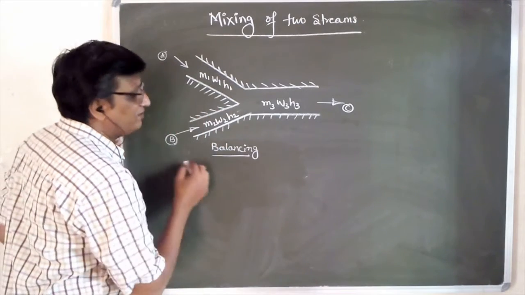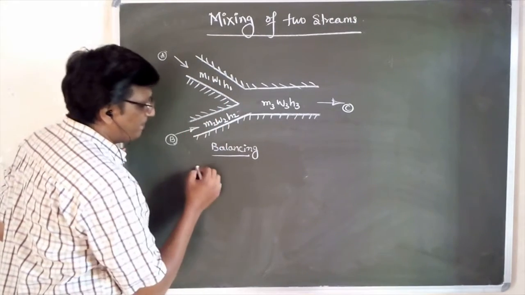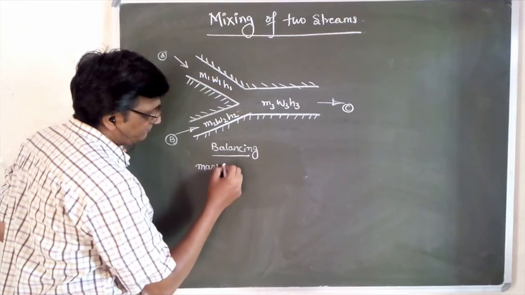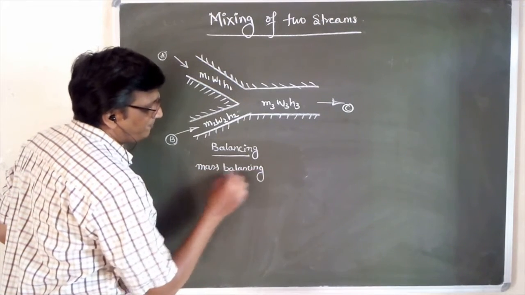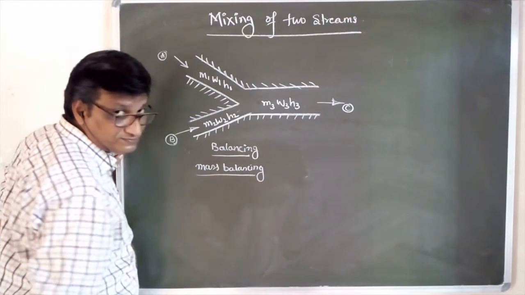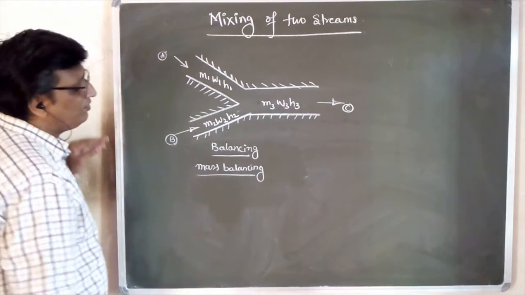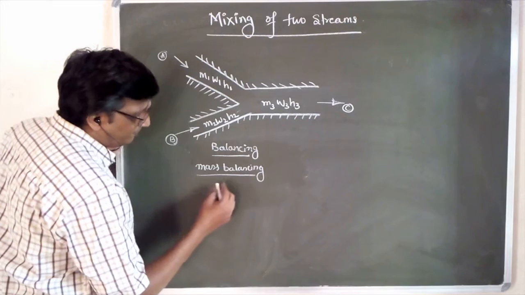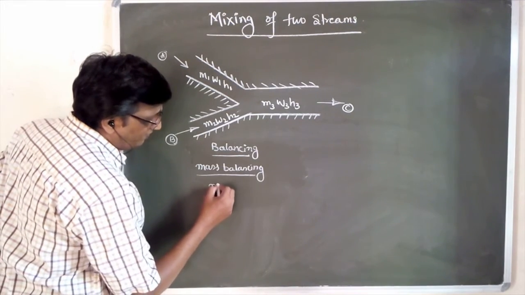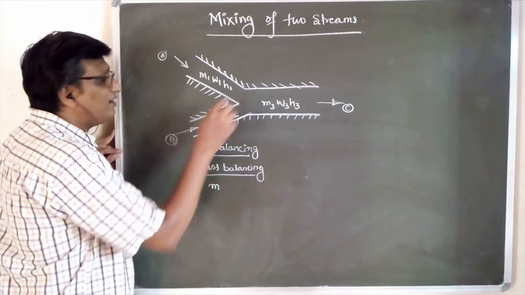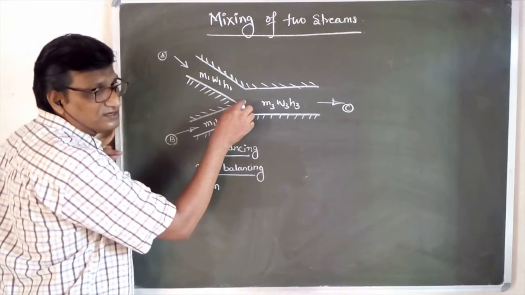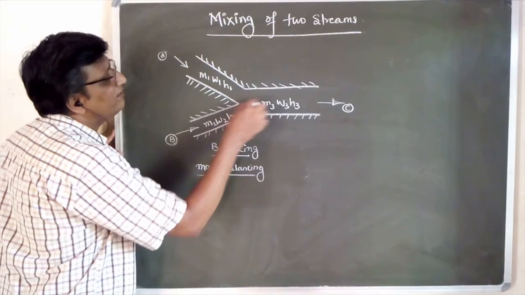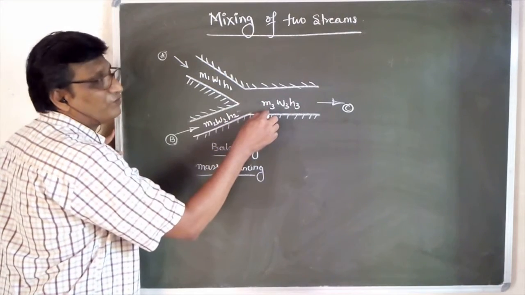Let us say first balancing is mass balancing. What do we have for the mass balancing? Mass M1 is coming here, mass M2 is coming here, both the streams are mixed and forming M3.